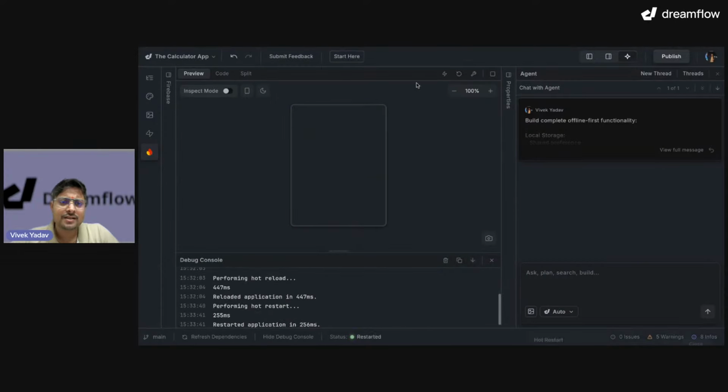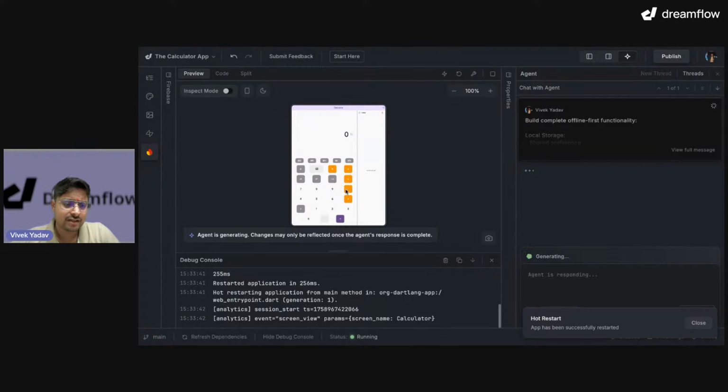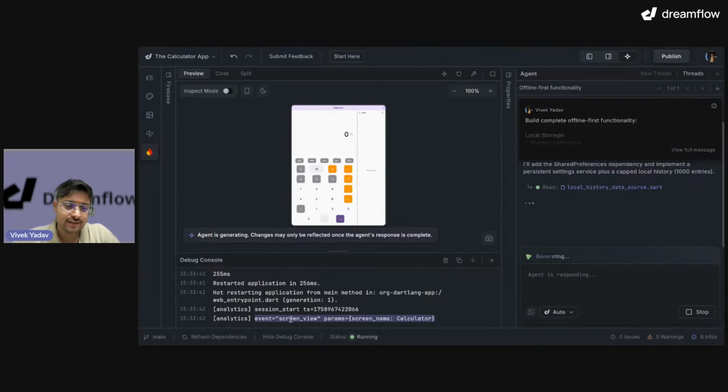Can I reload my application? Let's reload. It has auto restarted, and look at the bottom. Here we can start seeing the analytics. Oh, a lot of things have been started. I had not assumed that it would also be there. Session start, right? So NFR analytics are added and functional analytics are also added over here. For example, this event is screen view, and the screen is the calculator screen.